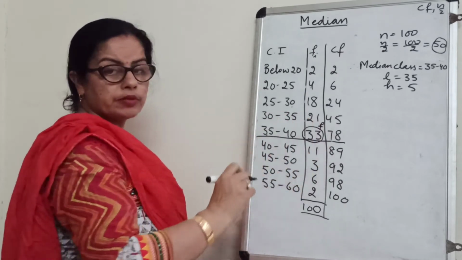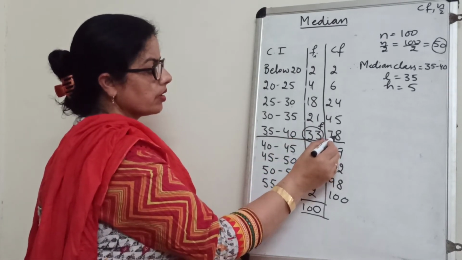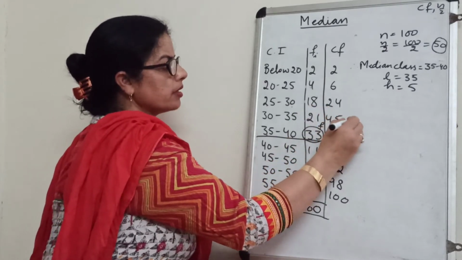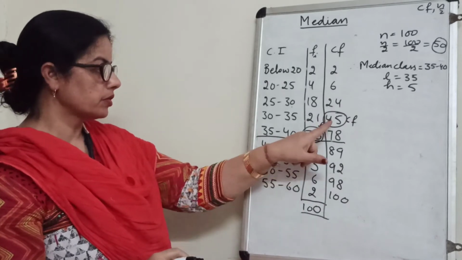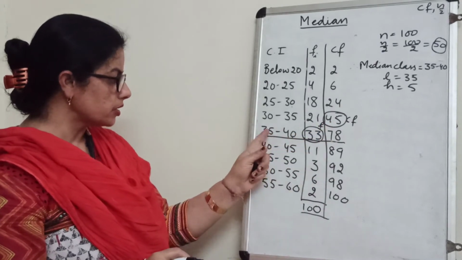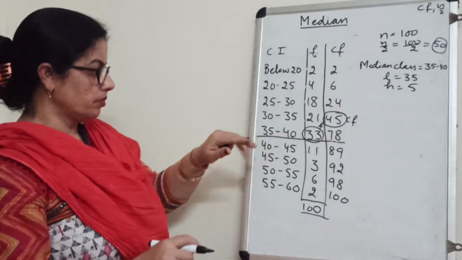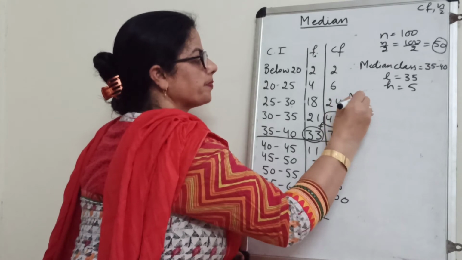This is the frequency, means F. And this is the CF of the median class. But we will take the CF of the preceding class, not the CF of the median class. We will take the CF of the class preceding the median class.